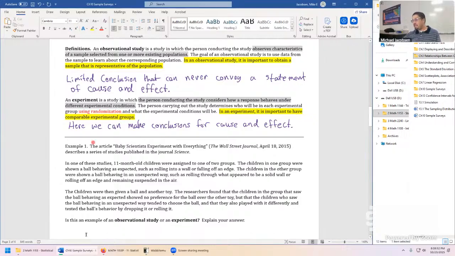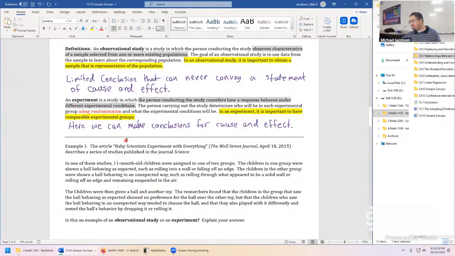Now, determining which is hard, especially when we're doing it in a real problem like this one. This is an actual study published about 10 years ago. We want to decide, is it an observational one or is it an experiment? First, any questions about these two definitions so far? Okay, they are tough definitions, so let's think about them as we read through the context.